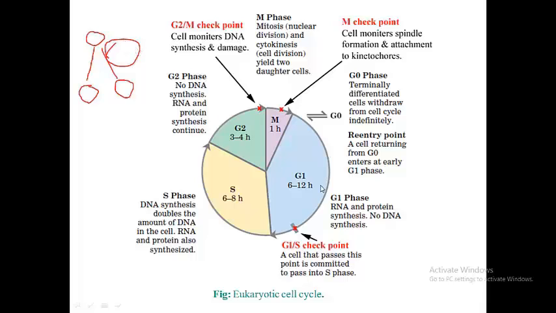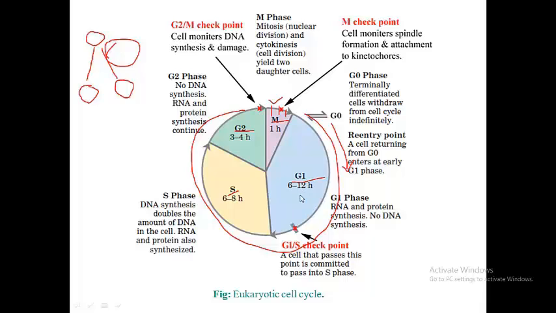Those phases are called G1 phase, S phase, G2 phase and M phase. This G1, S and G2 are called interphase, and this one is the mitotic phase. This cell cycle goes in a clockwise manner, not in an anti-clockwise manner. M phase is prophase, metaphase, anaphase, telophase.